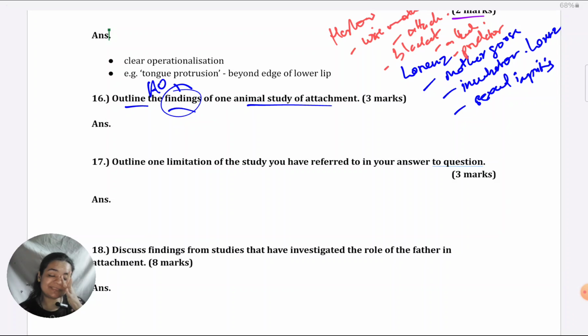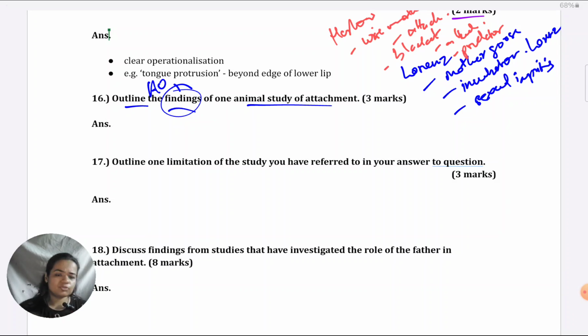In fact, I've noticed in many schools, those studies are discussed a lot about Harlow because that's the first thing that comes to students' minds when I ask them. So they tell me about that study of Harlow in which it is shown that in later life as mothers, the monkeys who have been deprived themselves, they become hostile to the point of killing their own children. So definitely you could give that also as a finding.